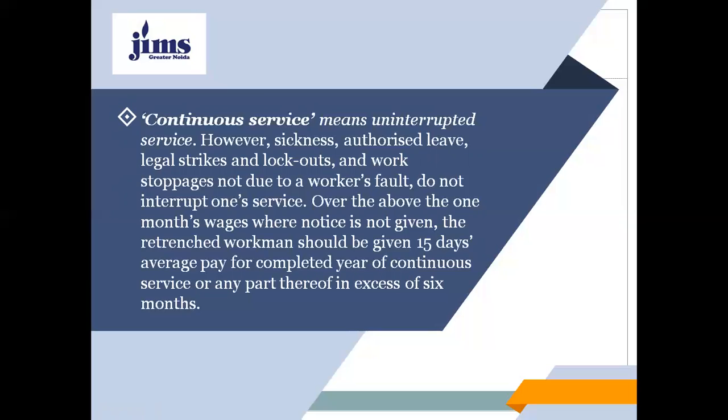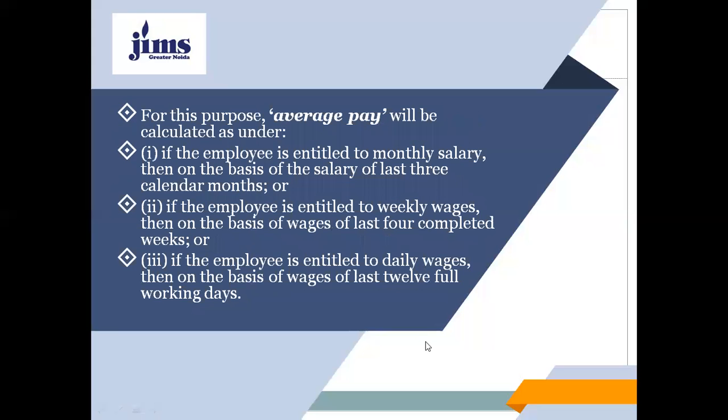So if someone has worked, for example, 7 years and 7 months, then it would be treated as 8 years, because the 7 months is in excess of 6 months, so it would be treated as 1 complete year. So in this case, we will take 8 years into consideration for calculating retrenchment compensation. And for this purpose, average pay will be calculated as under. If the employee is entitled to monthly salary, then we will take the average pay on the basis of the salary of the last 3 calendar months.